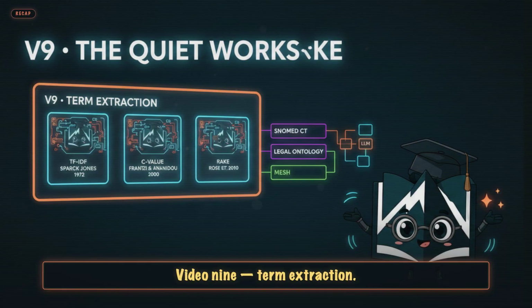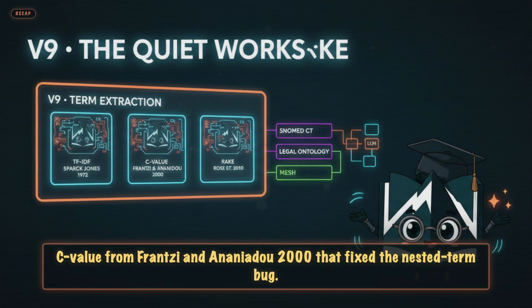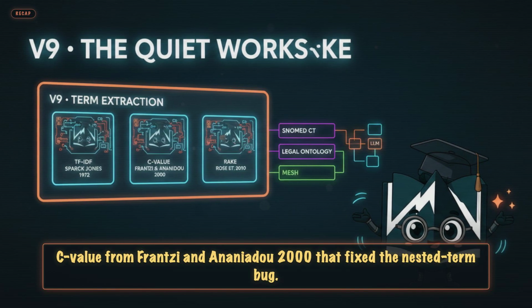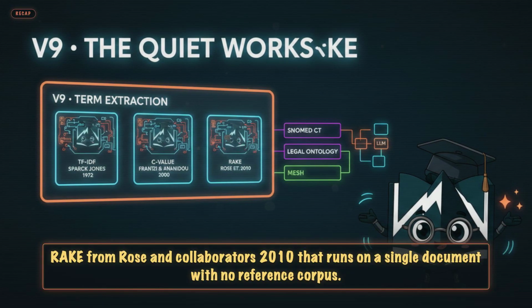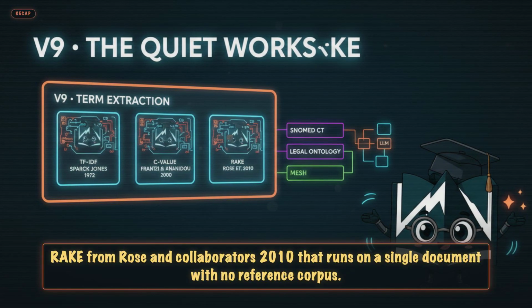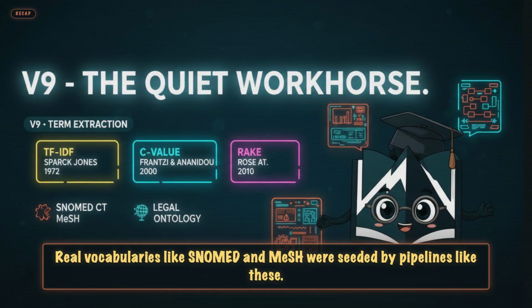Video 9. Term extraction, TF-IDF from Spärck Jones 1972. C-value from Frantzi and Ananiadou 2000 that fixed the nested term bug. RAKE from Rose and collaborators 2010 that runs on a single document with no reference corpus.